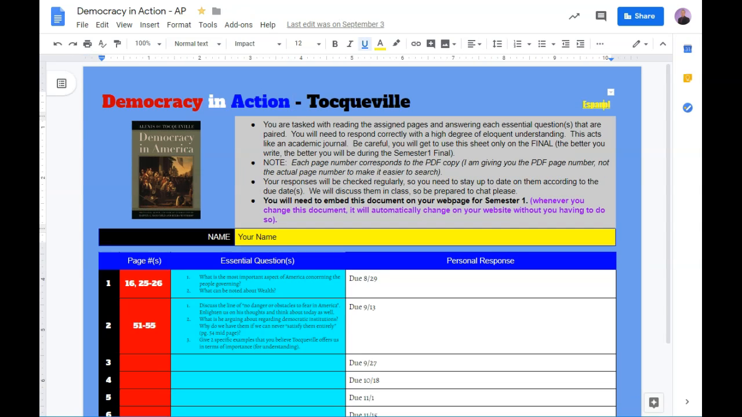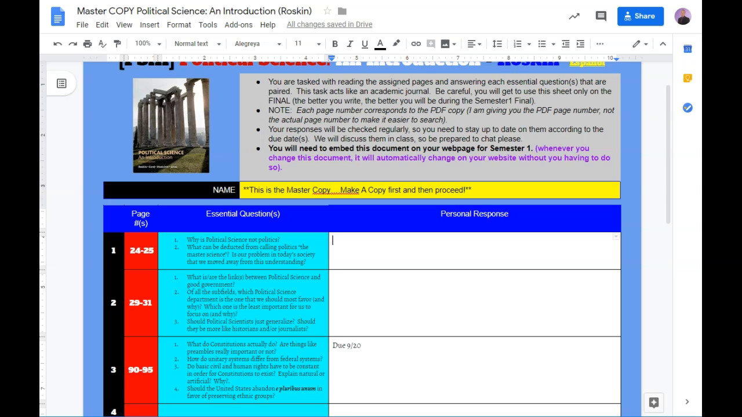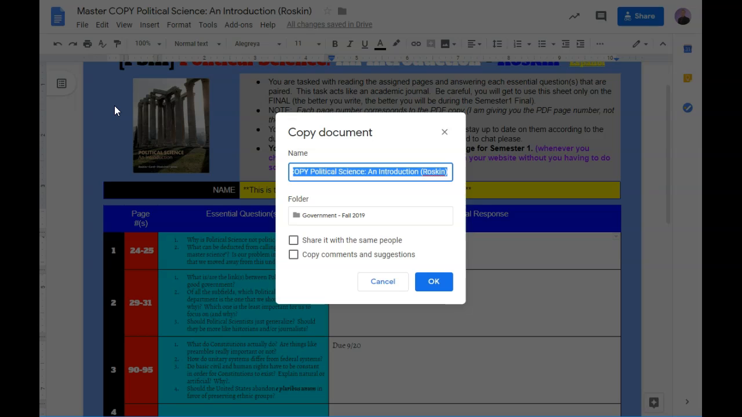Very easy overall. However, first, in order to do this, because you have a master copy, you need to make a copy and own it yourself. Okay, so what we're going to do is we're going to go up to File, no matter if you're on that one or you're on that one, either or, it's still the same thing. So we're going to go to File, Make a Copy.